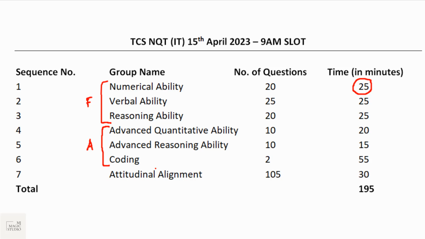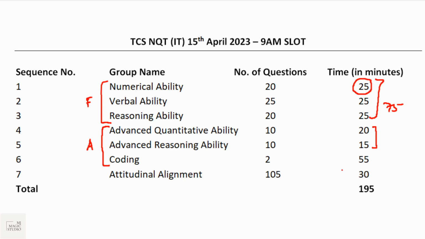Randomly any one question can appear from that particular bucket with the timer. So we would be discussing the bucket system also: at a particular question slot, which type of questions can be asked, what their time frame can be, and within that time frame we need to answer. So in foundation we have numerical, verbal and reasoning, which will run for 75 minutes. After that we would be starting with advanced, which is quantitative, that is numerical ability again, and reasoning ability, 10 questions with 20 and 15 minute timers.